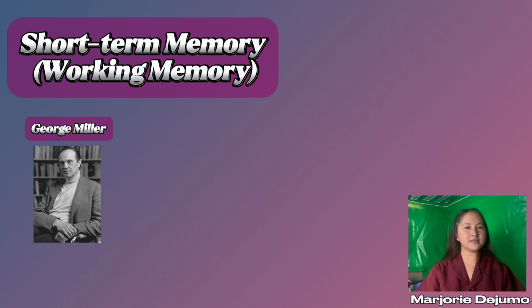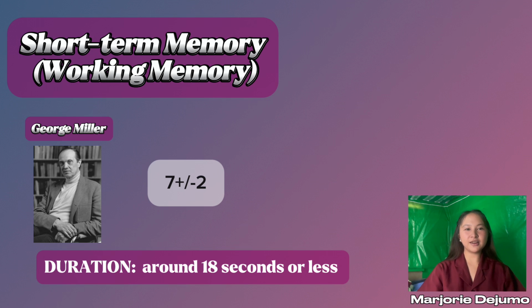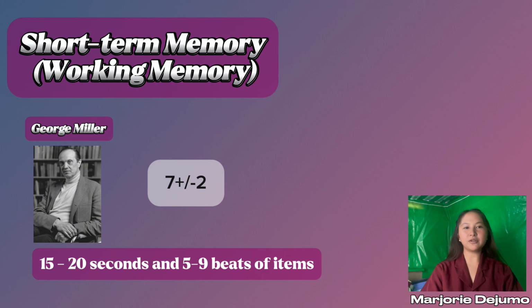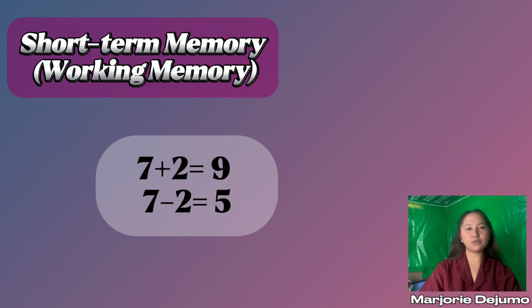Let's proceed to the second stage of memory, short-term memory. This was proposed by George Miller, the magical number seven plus or minus two. It holds a small amount of information that you are actively thinking about right now. Think of it as your temporary workspace, with limited capacity: just 15 to 30 seconds and 5 to 9 bits of information. Seven plus two equals nine, and seven minus two equals five, so it is 5 to 9 bits of information.